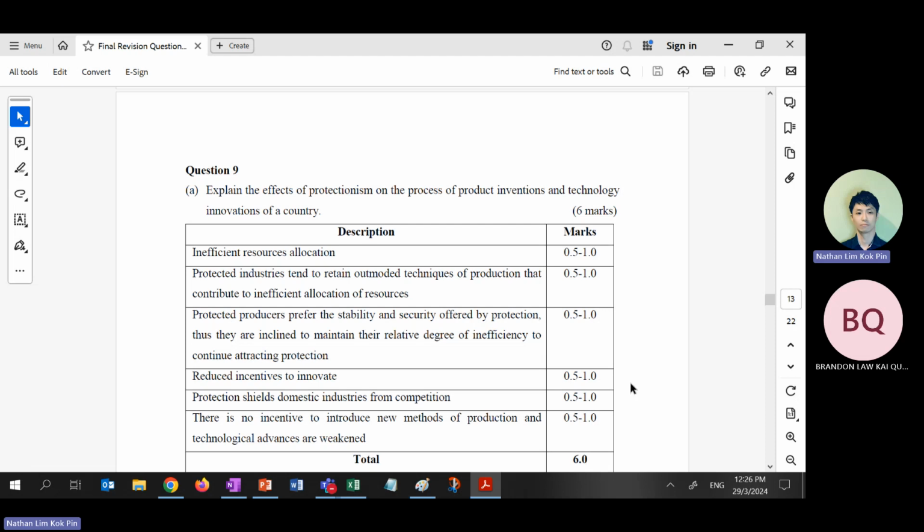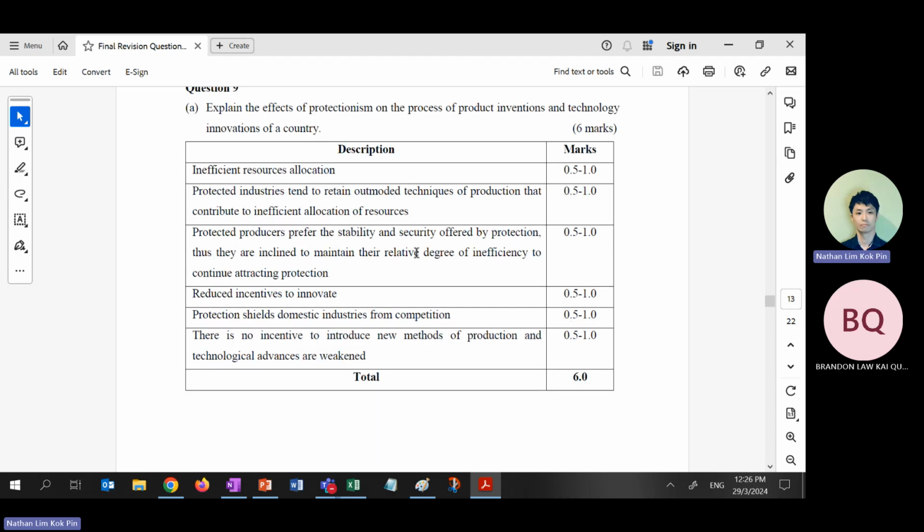Last, how many more? Okay, effects. This one, explain the effects of protectionism. First of all, define protectionism. What's the protectionism definition? Protectionism means protection.